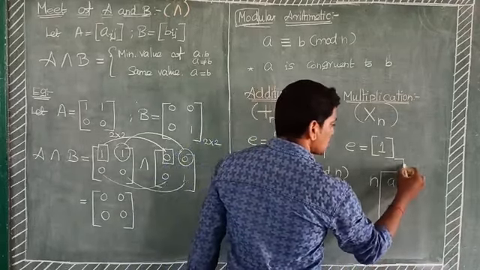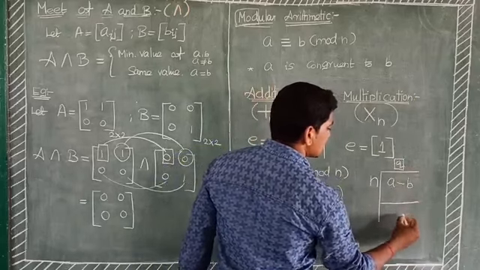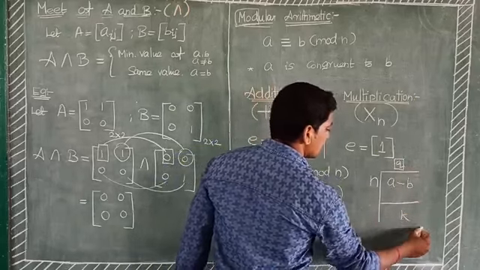The quotient is some constant k, and the remainder is 0. That is, a congruent to b mod n means a minus b equals n into k.